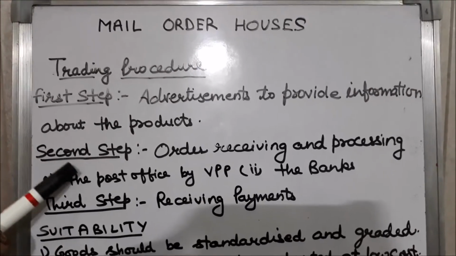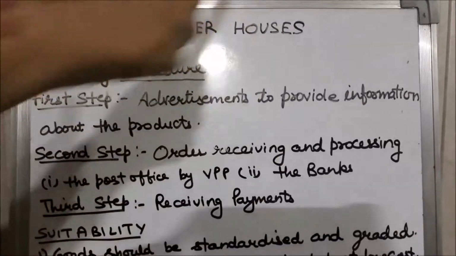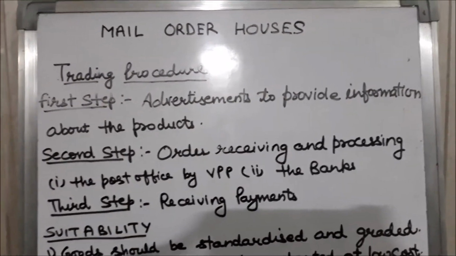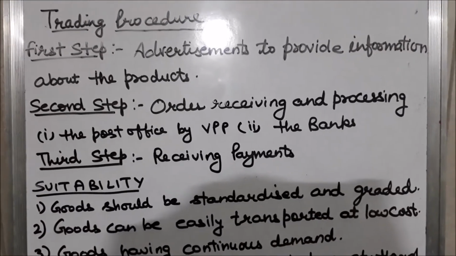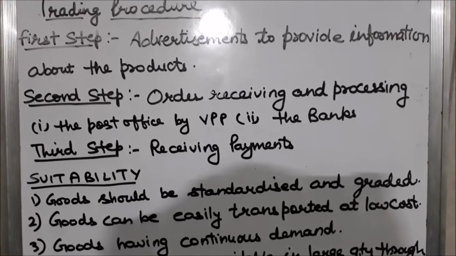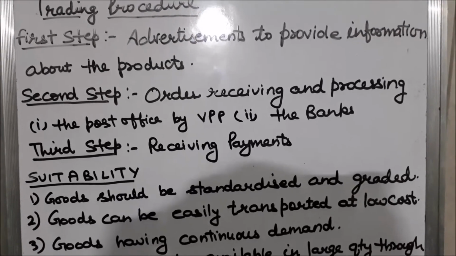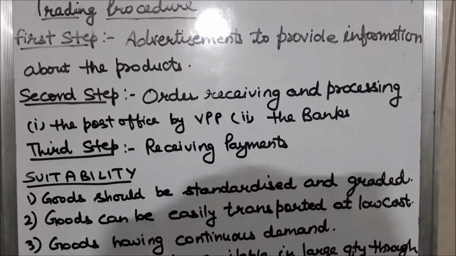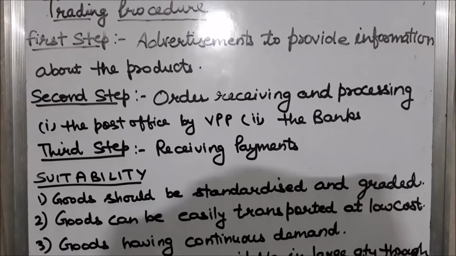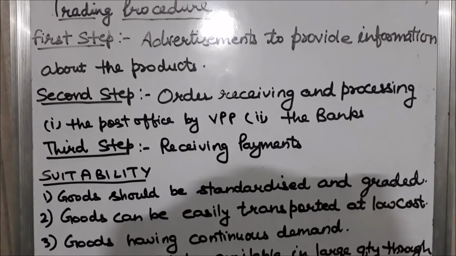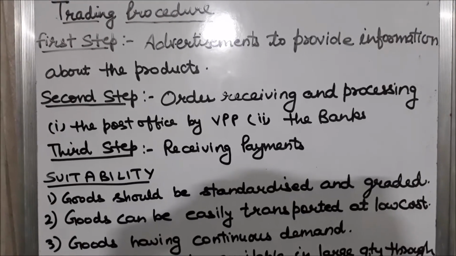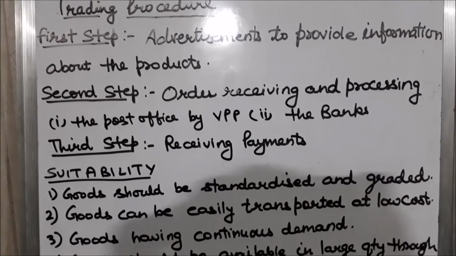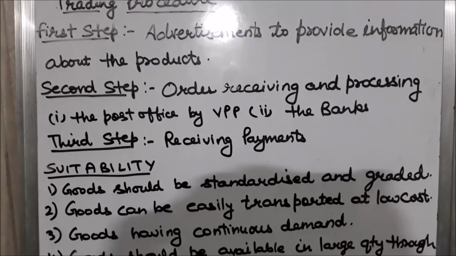Second step is order receiving and processing. As soon as order is received by the retail outlets, they start verifying whether product is available according to the specifications of customer or not. If the product is available, then they send the product to the customer by any of the methods.